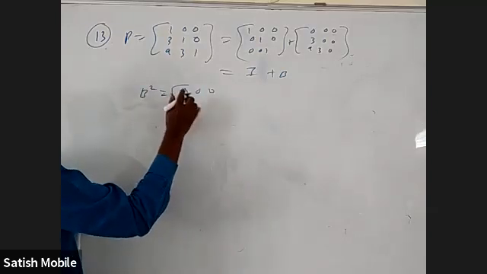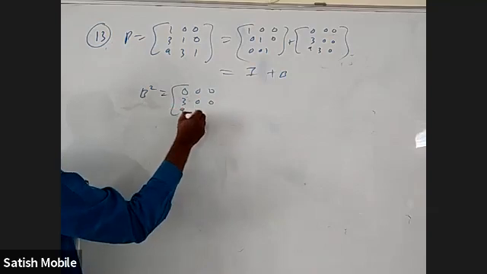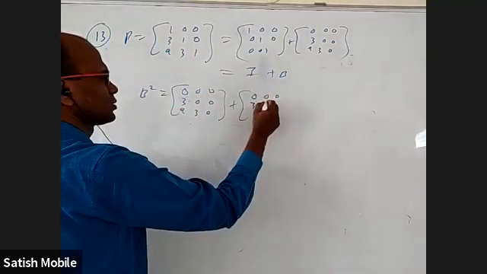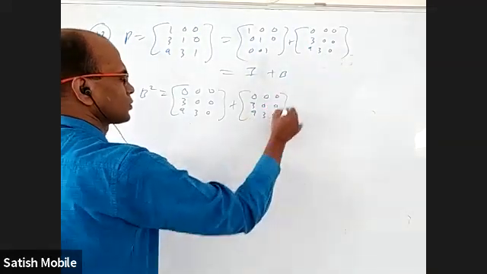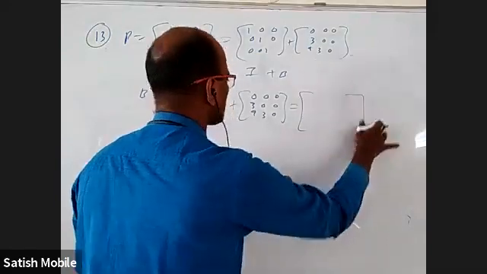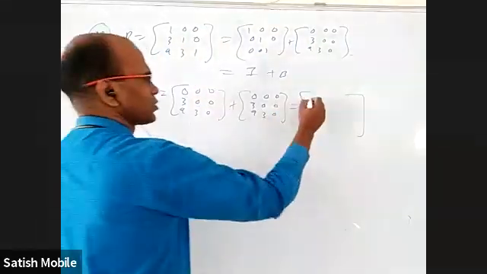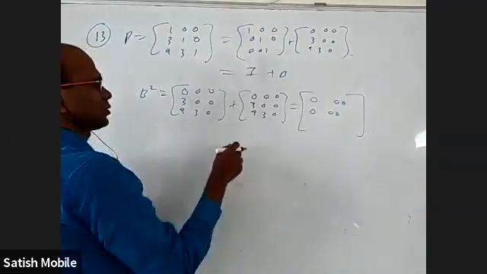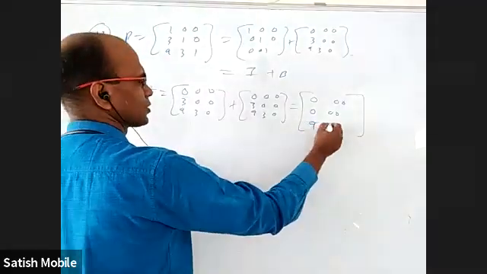B square is [[0,0,0],[3,0,0],[9,3,0]] times [[0,0,0],[3,0,0],[9,3,0]]. This into everything is 0. This into everything is 0. This into here I'll get 9 and others are all 0.